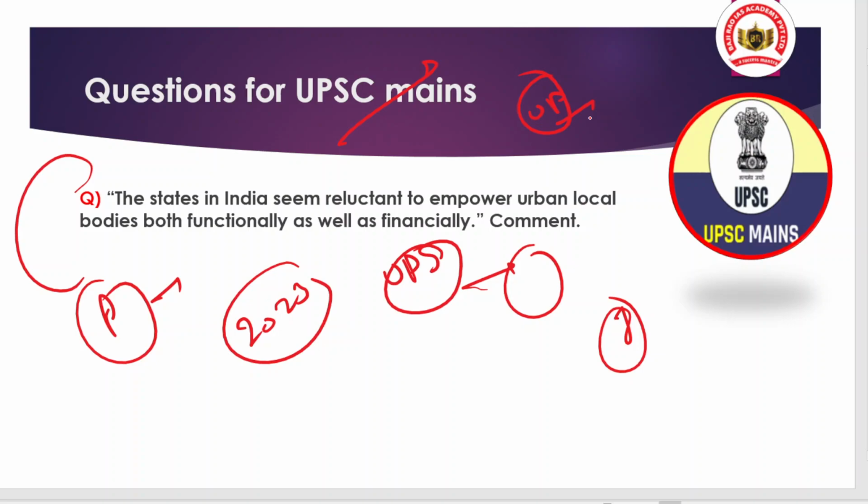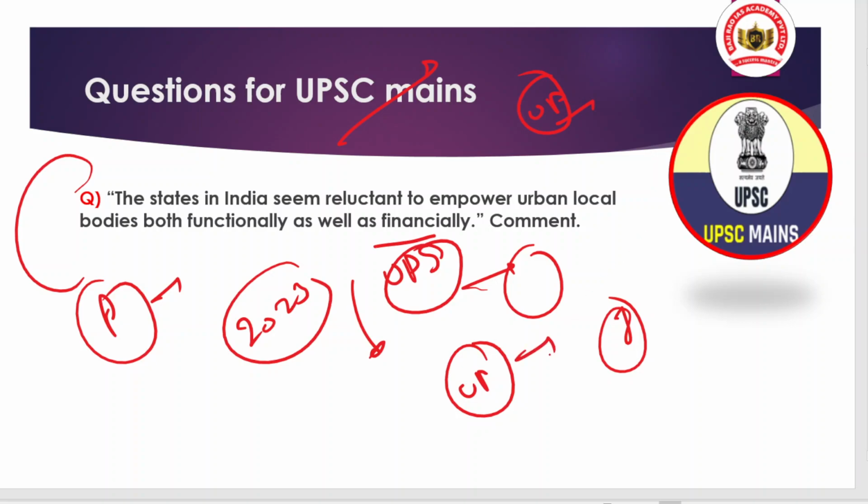So the question is, the states in India seem reluctant to empower urban local bodies both functionally as well as financially. Comment. You remember that via the 74th Constitutional Amendment, we have the urban local bodies, and they have been granted constitutional status.